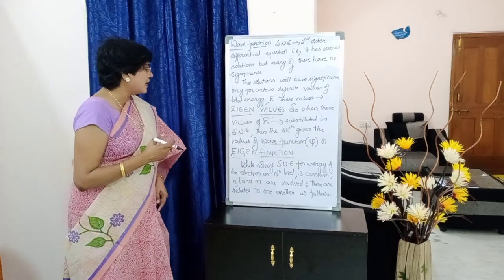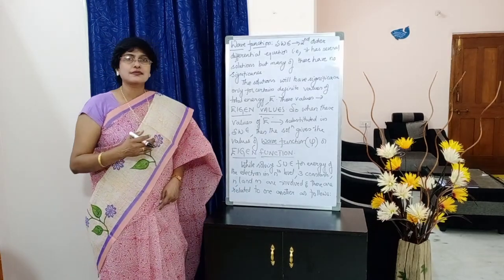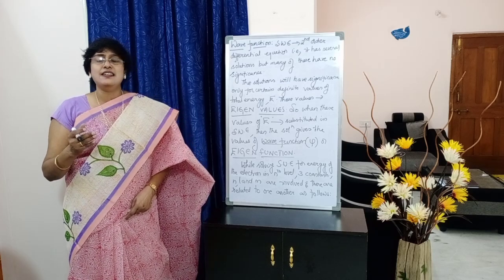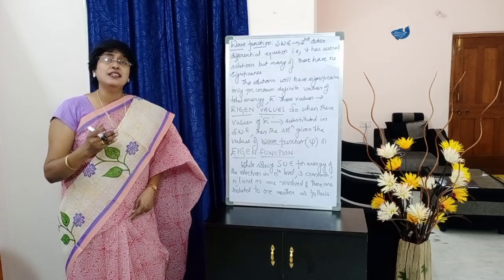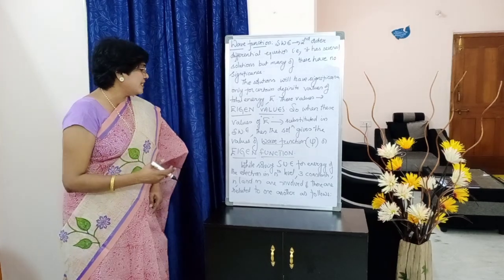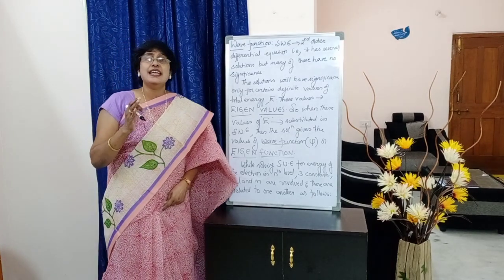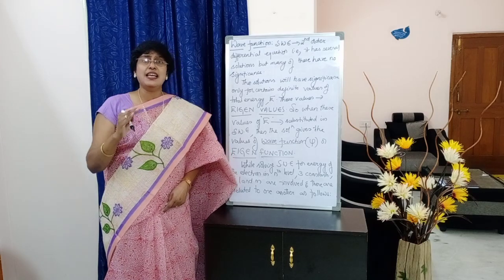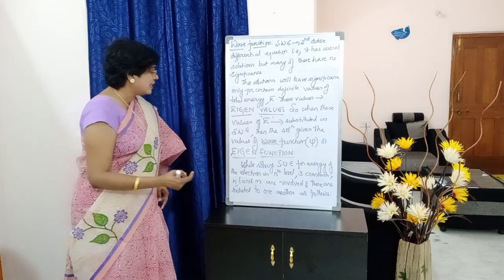Now, when we are calculating the energy of the electron in the nth level using the Schrödinger wave equation, there are three constants involved by name N, L, and M. So write down this point.